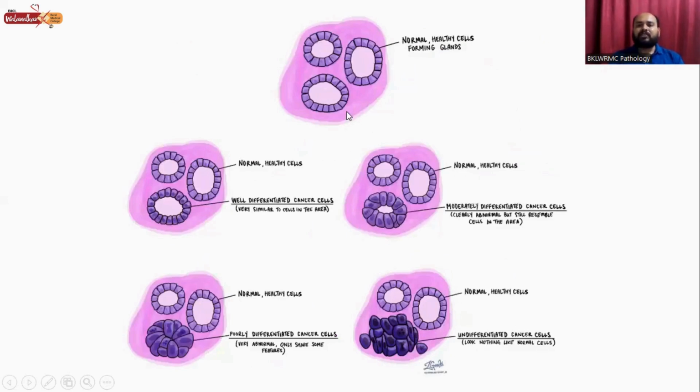So here also, this is the normal healthy cells forming the glands. Here, well differentiated, few of the glands are lined by malignant epithelial cells. In this case, moderately differentiated. This is the poorly differentiated, and this is undifferentiated because there are no glands directly.